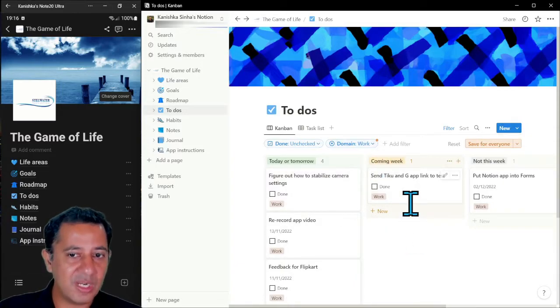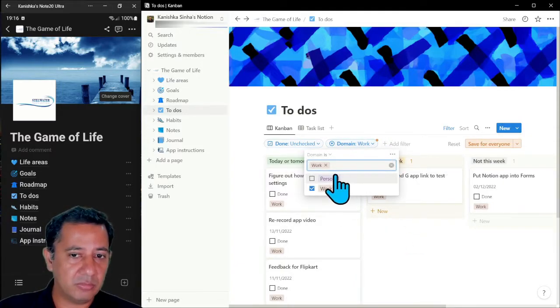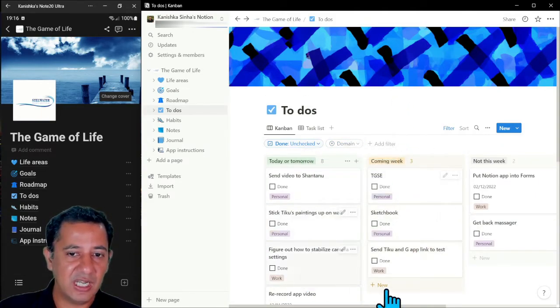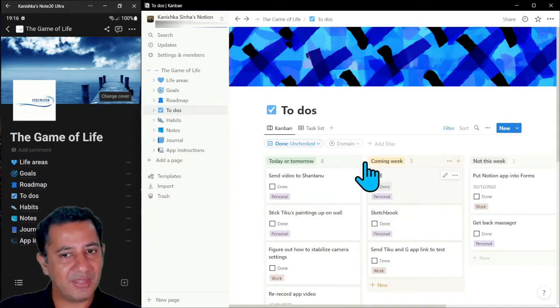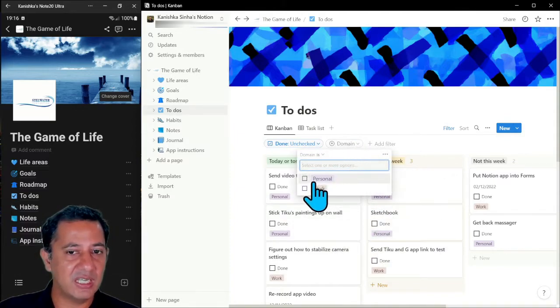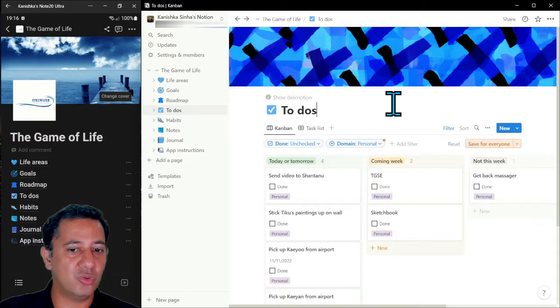So here are only my work to-dos. Now, I can also have all of them just now. If I just remove that filter, I've got both my personal and work. And maybe at the end of the day, after I finish my work, I wanted to see what do I still need to do in my personal life.